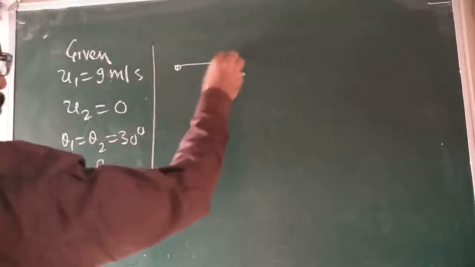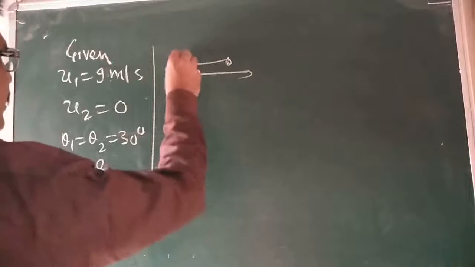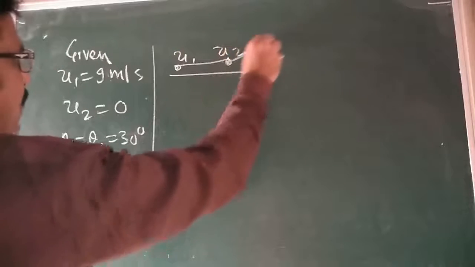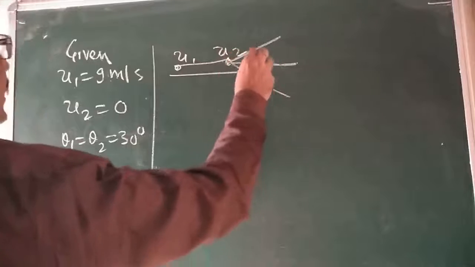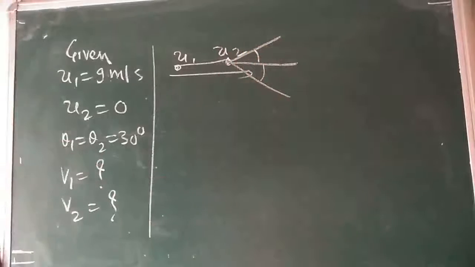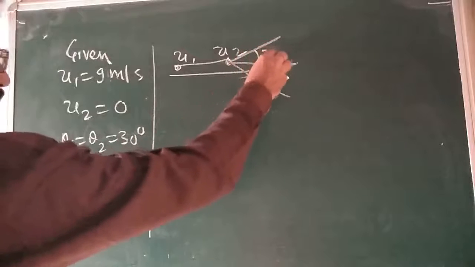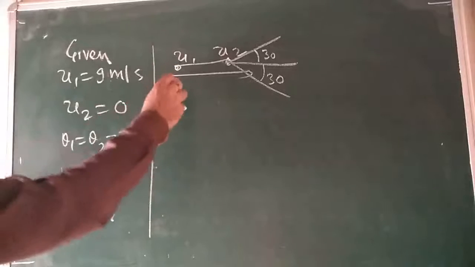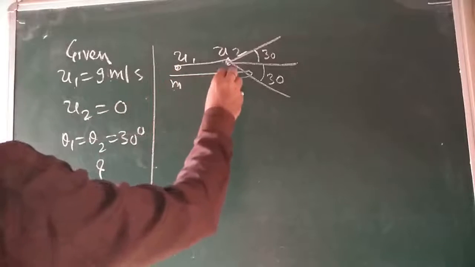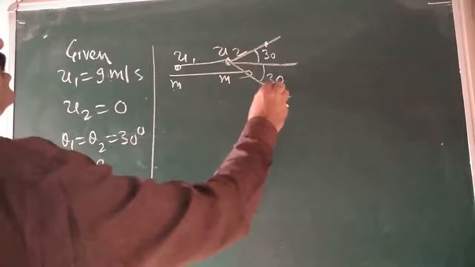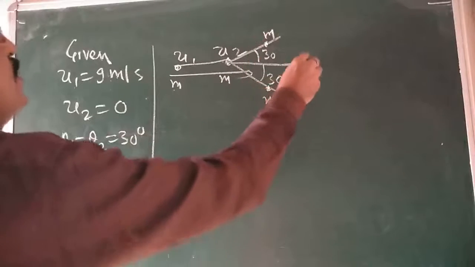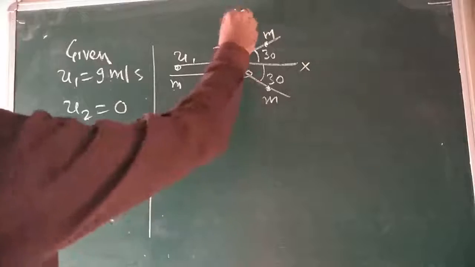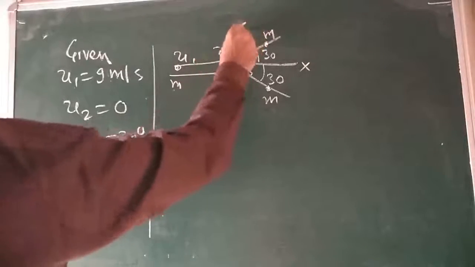Initially the two bodies are moving along the same direction, say with the velocity u1 and u2. After collision they are moving at an angle of 30 degree and 30 degree here. Applying the principle of conservation of linear momentum. Both the bodies have the same mass, here it is m, here it is also m. Here is the x-axis and here is the y-axis. Draw the figure like this.